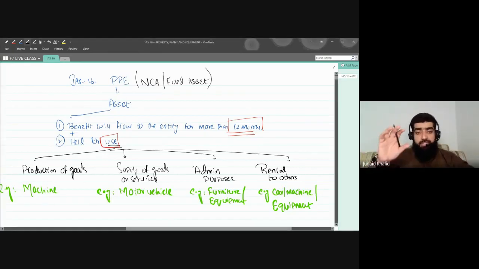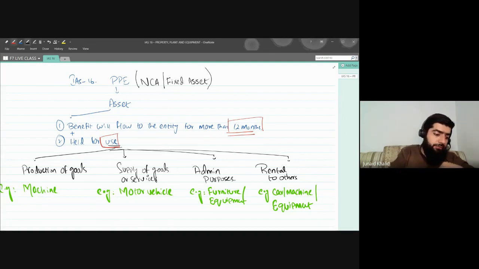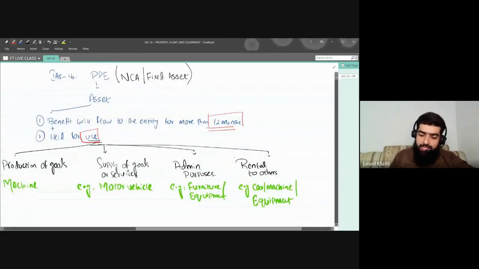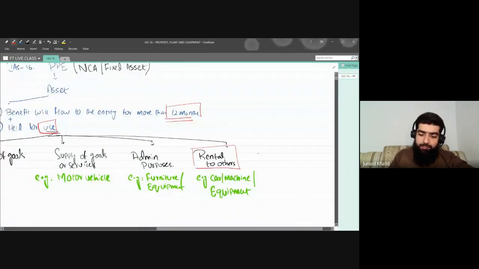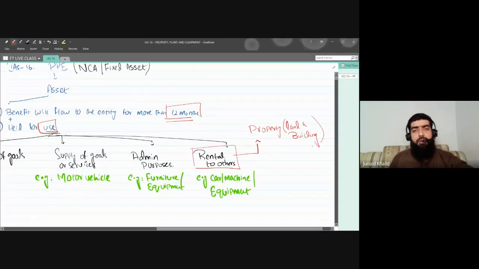Now I'm going to the exception. Please listen to me very carefully. IAS 16 states that if you have an asset that is for rental to others, there is an exception. For example, if you have a property, what do we mean by property? Property means land and building. If you have a property like land or building, there is nothing else in this property.